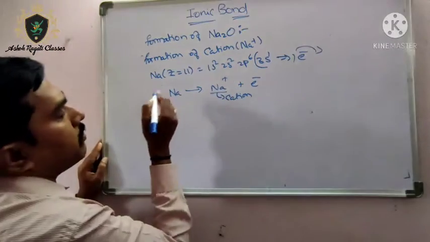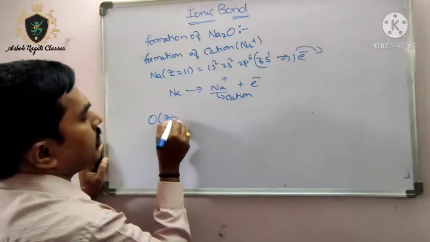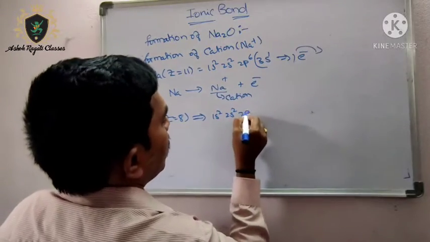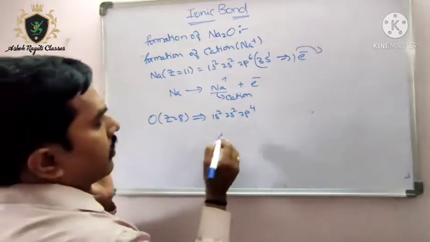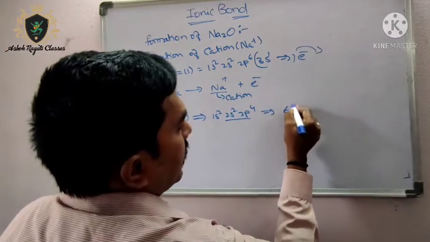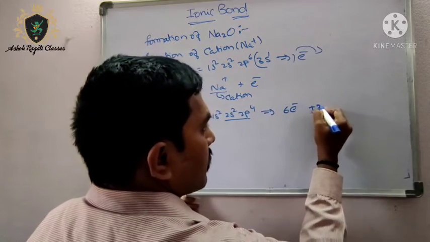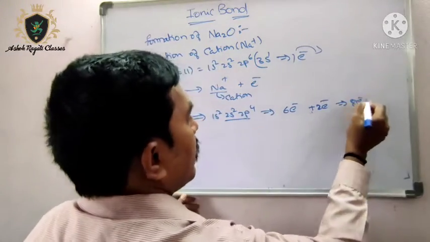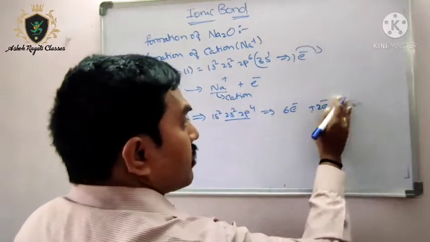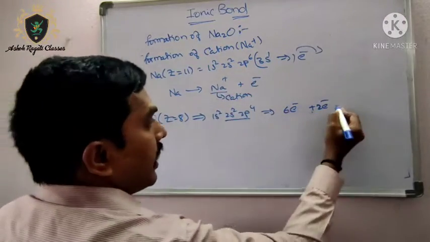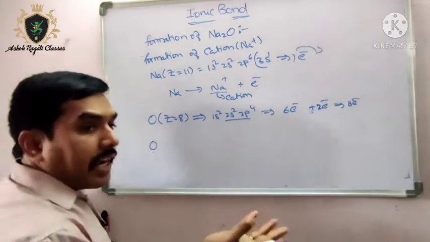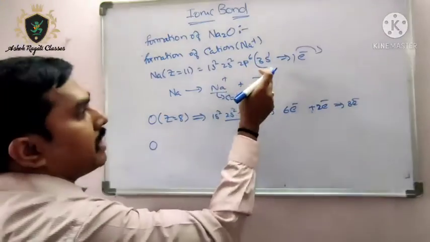Next, come to oxygen. Oxygen Z = 8, so 1s2, 2s2, 2p4. Here there are 6 electrons. If it needs 2 electrons, it becomes 8 electrons. It is a sixth group element, and it needs 2 electrons to be added, then only it will get 8 electrons. So oxygen can gain 2 electrons.